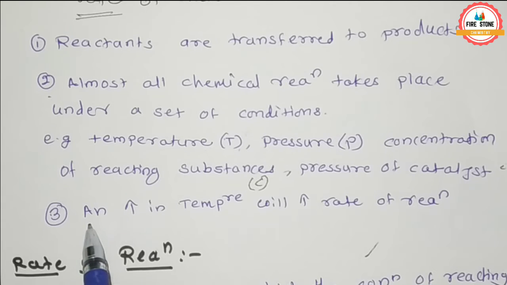Next is the third point: an increase in temperature will increase the rate of reaction.